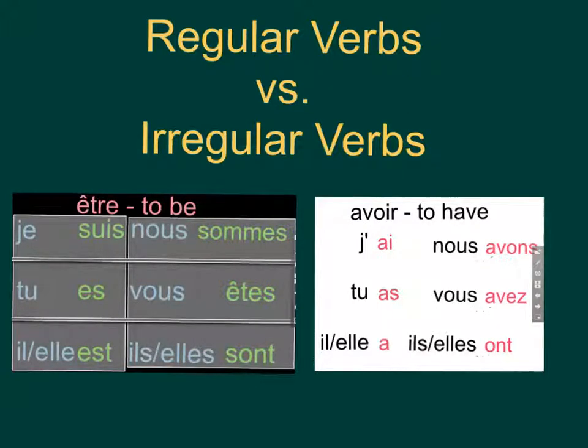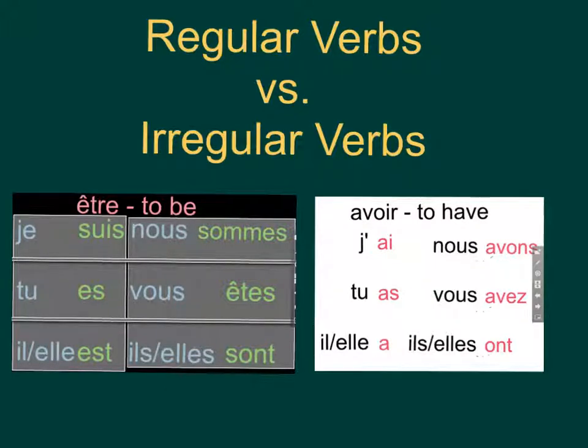So far, we've dealt with two verbs. We've dealt with être, to be, and avoir, to have. These verbs are called irregular verbs. And the reason why they're called irregular is because when you learn these verbs, you had to remember that the conjugation with je for être is suis, with tu it's es, il and elle it's est, nous is sommes, vous is êtes, and ils and elles are sont.